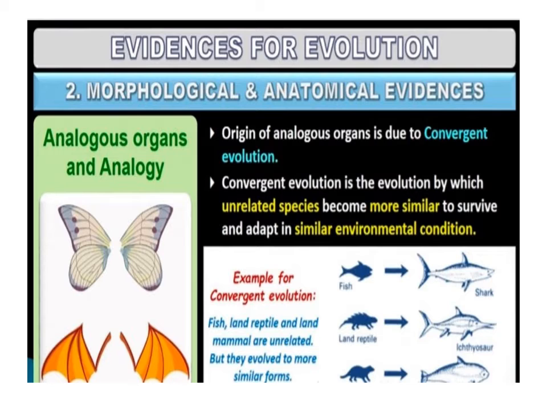Analogous structures are a result of convergent evolution, that is, different structures evolving for the same function and hence having similarity. It is the similar habitat that has resulted in selection of similar adaptive features in different groups of organisms, but towards the same function. It is called convergent evolution. For example of convergent evolution are fish, land reptiles and land mammals.